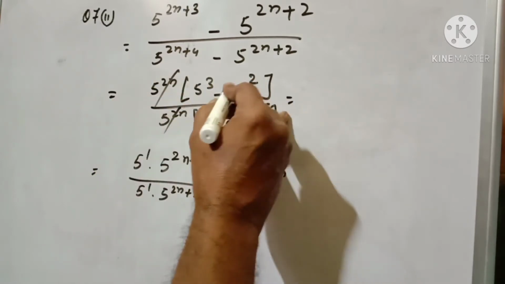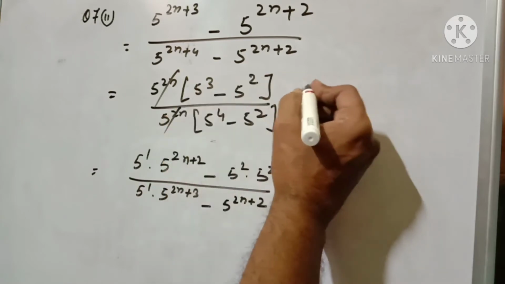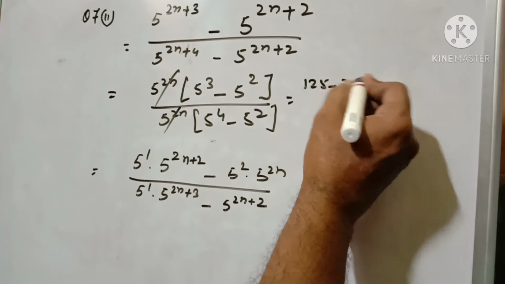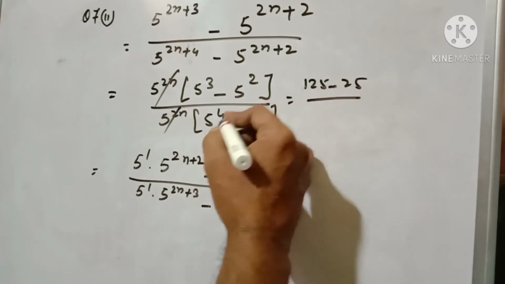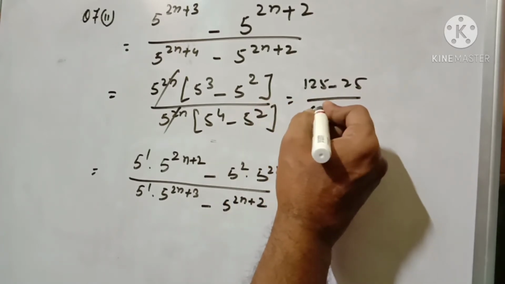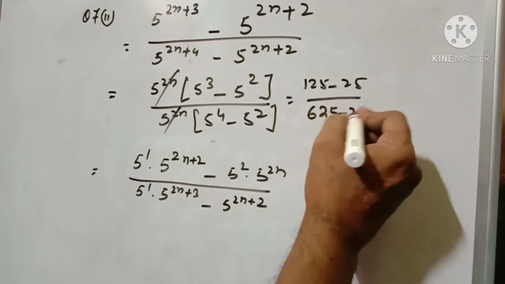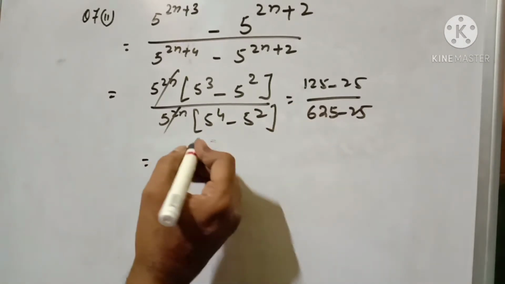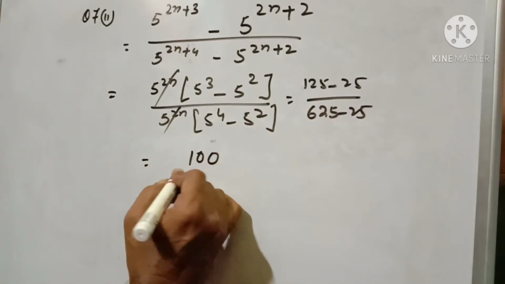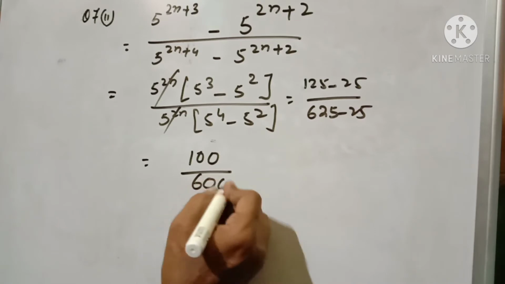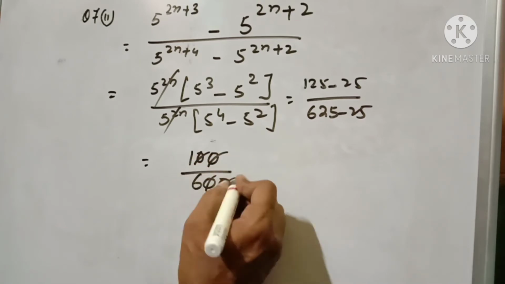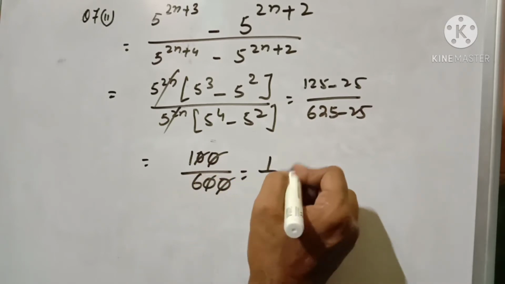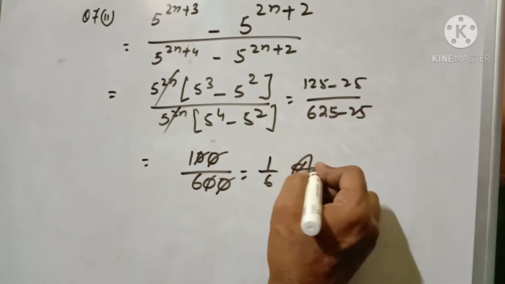So 5 to the power 3 means 125, minus 25, divided by 5 to the power 4, which is 625, minus 25. This part is 125 minus 25, which is 100, and this is 600. So 1 0 0 over 6 0 0, both the zeros cancel, so 1 by 6. I hope this is our required answer. Write down please.